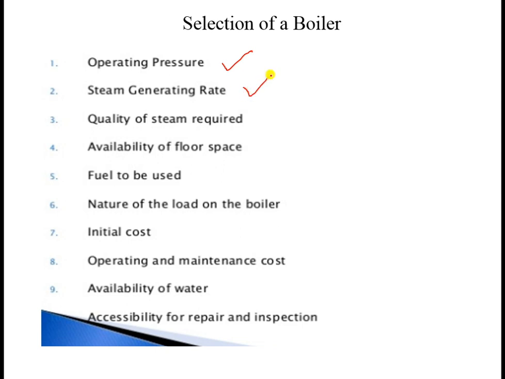What is the steam generating rate as far as its capacity is considered? One, quality of steam, whether it has a good superheat, whatever pressure is available, what temperature is available, what low wetness is available. Availability of floor space, what kind of space it will be utilizing, whether it is more space or lower, those things are considered. One, fuel that can be used: coal fired boilers, diesel may be used, or some boilers work on gas-like fuels also.